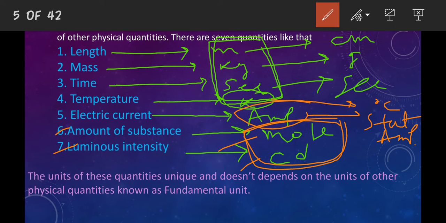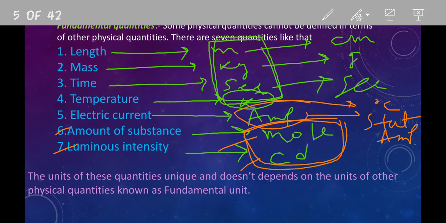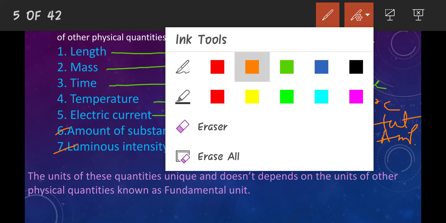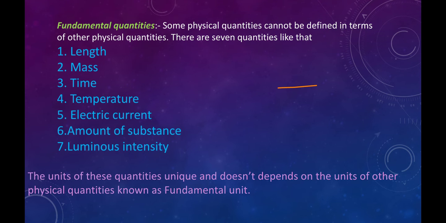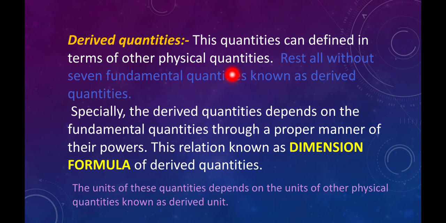Now come to the next part, our derived quantities. Derived quantities can be defined in terms of other physical quantities. These may be directly calculated, or indirectly calculated by using an equation or relations.